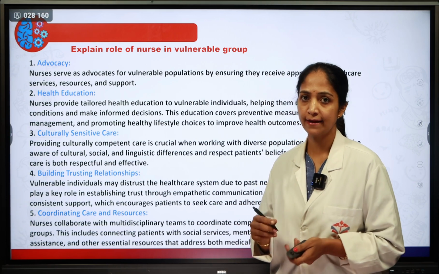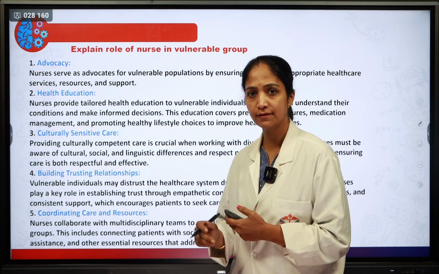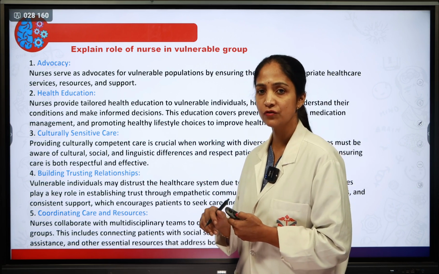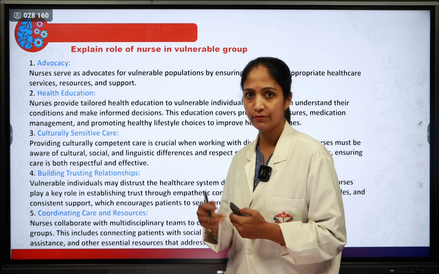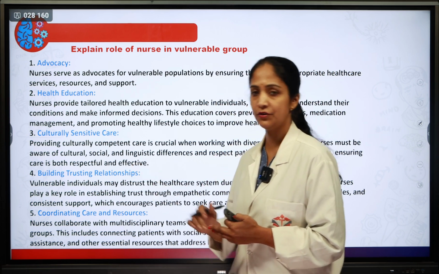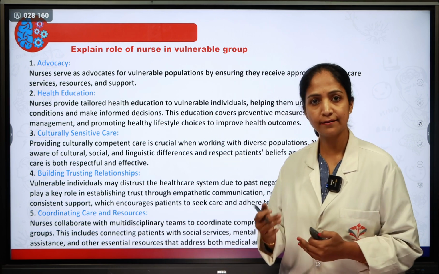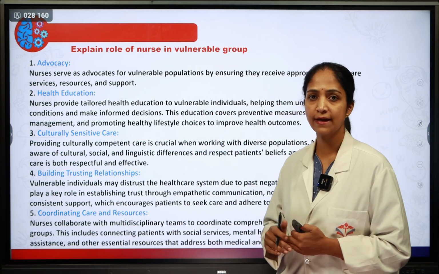Usually a nurse takes the role of advocacy, gives health education, gives culturally sensitive care, and builds a trusting relationship. Then she coordinates the care and the resources. The first one is advocacy.